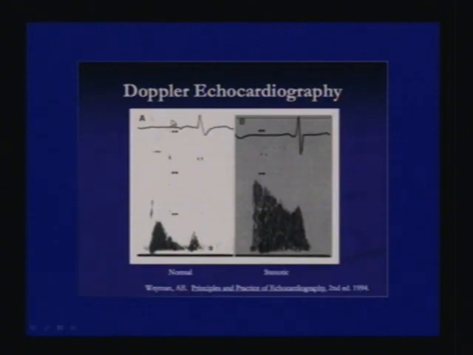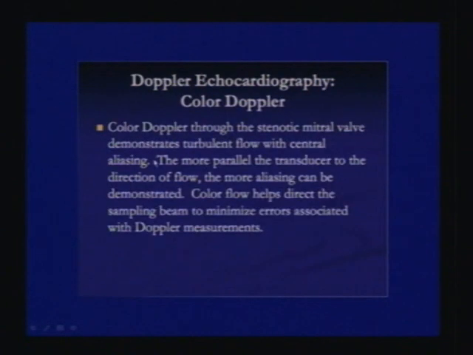This is the Doppler continuous wave across a mitral valve. In normal, you will see the EF slope. This is how the EF slope is. The gradient is less. This is a turbulent flow across the valve. The velocities are more. There is a decrease in the EF slope. All these features, and then I'll be discussing the pressure half time and how this will help in calculation of the mitral valve area in those patients.